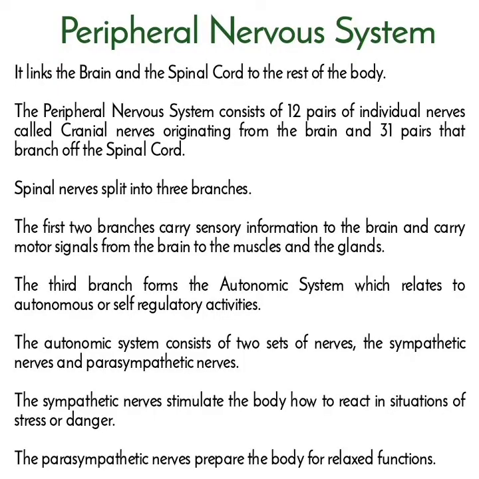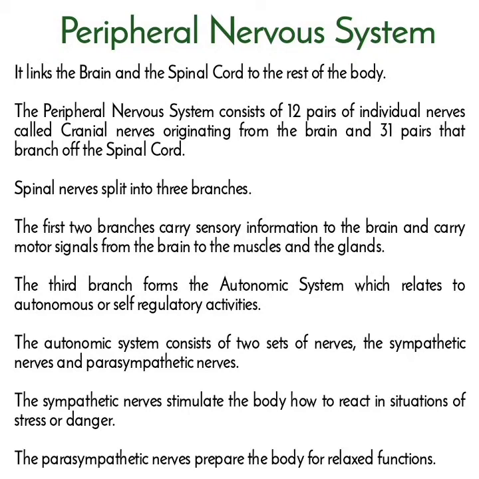Peripheral nervous system. It links the brain and the spinal cord to the rest of the body. The peripheral nervous system consists of 12 pairs of individual nerves called cranial nerves originating from the brain and 31 pairs that branch off the spinal cord. Spinal nerves split into 3 branches. The first 2 branches carry sensory information to the brain and carry motor signals from the brain to the muscles and the glands.